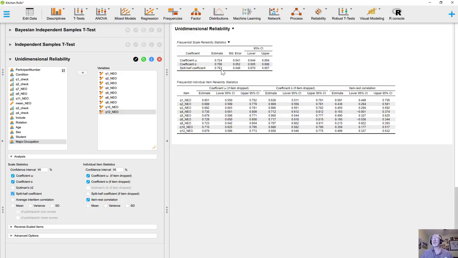Now, what would you end up doing in terms of making decisions in this case? Well, this is an unusual experiment where people are trying to reply to questions while they're doing kind of a weird task. And so I probably wouldn't throw out any of the items, even though the reliability is a bit low. I would probably stick with the original scale because it's a well-validated scale.